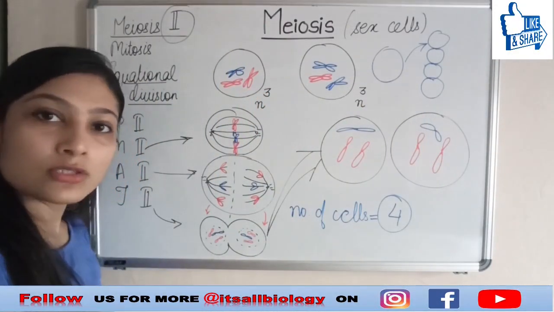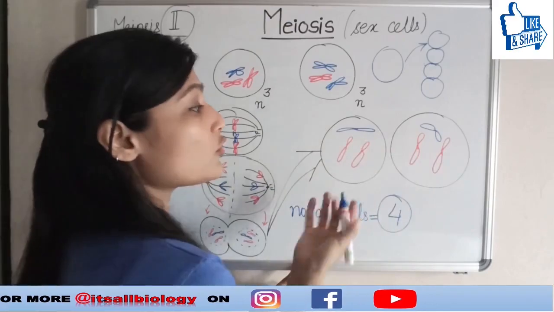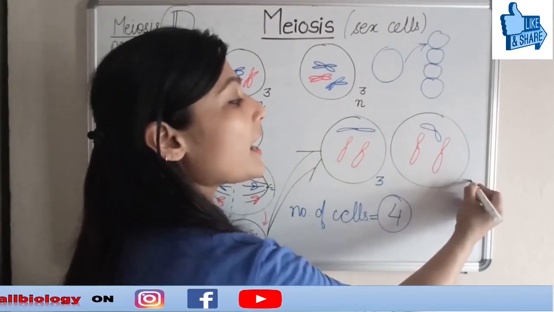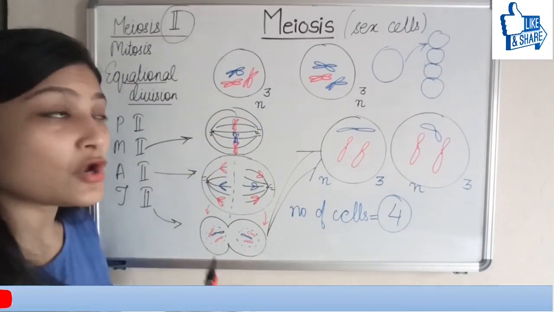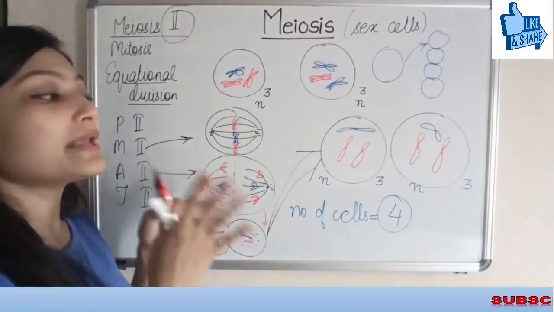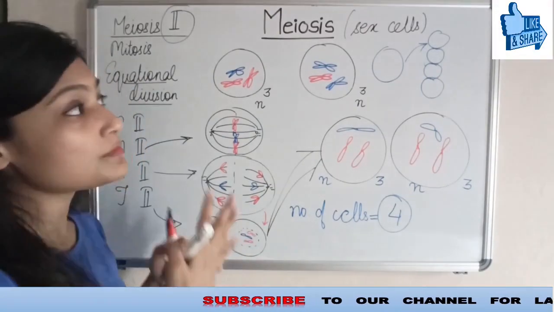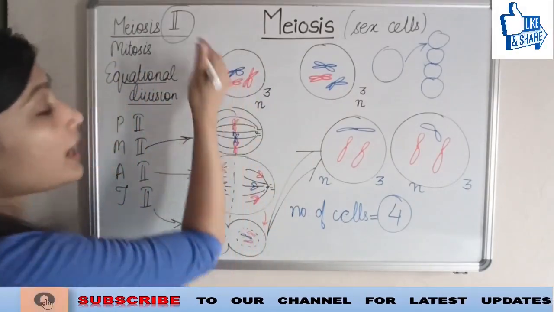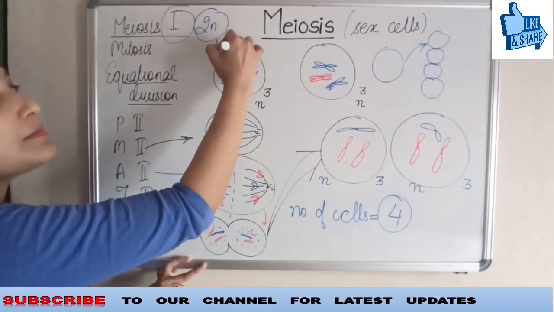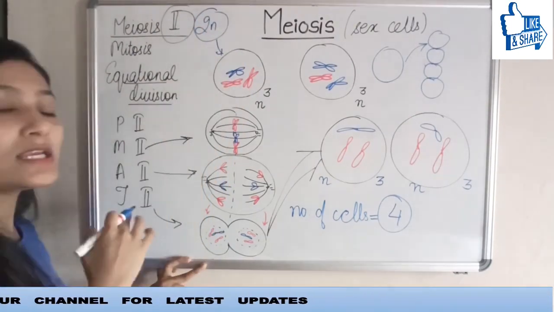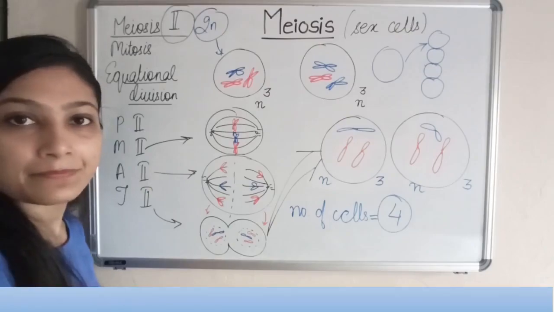If I talk about the number of chromosomes, here this is not a diploid condition. The number of chromosomes is the same, that is 3 and 3. We can also call it haploid. So in the process of meiosis, we begin with the diploid number, but at the end we get haploid. Meiosis 1 is known as reductional division because the number of chromosomes got halved. Earlier we started with diploid in meiosis 1, and in meiosis 2 we are getting half the number. So from diploid to haploid number we are getting.